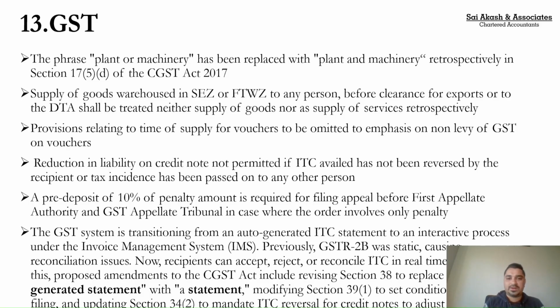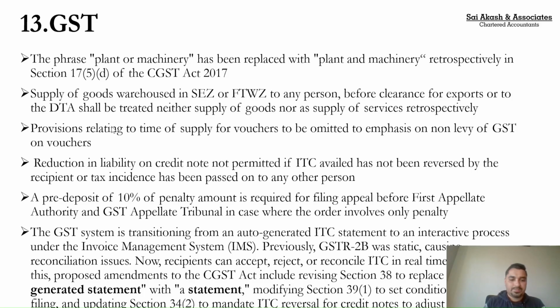Because when I make a sale of 100, I give you 18 rupees credit. So you take that credit of 18 rupees. When I raise a credit note, say for 50 rupees, now I am paying 9 rupees less liability to the government, and it was my recipient's responsibility to reverse that 9 rupees from his input tax credit, which was not being done. Now the government is making it very strict. Whenever I want to reduce my liability when I issue a credit note, the corresponding recipient should also reduce his ITC to that extent.